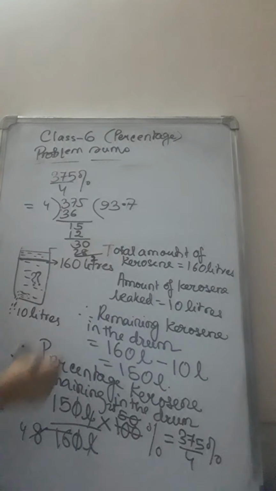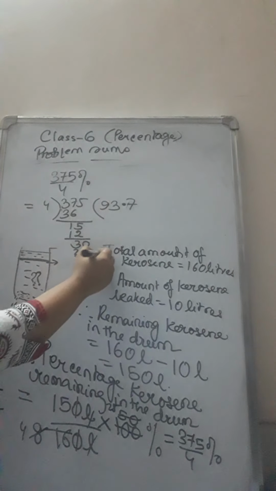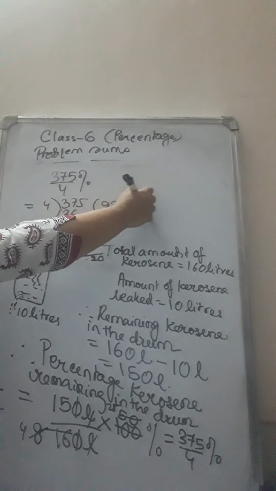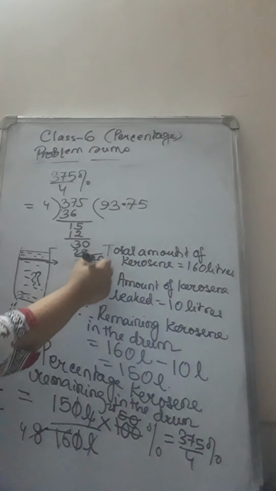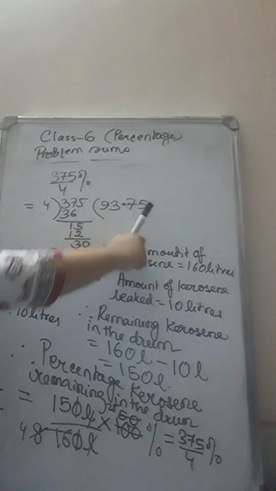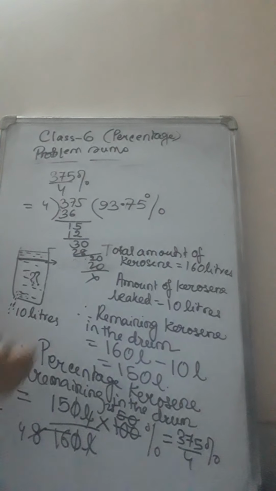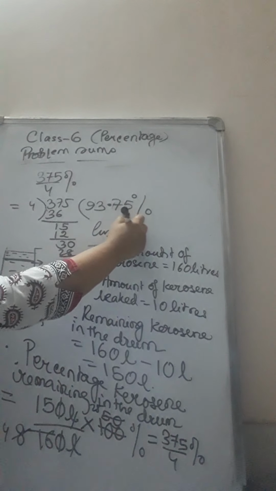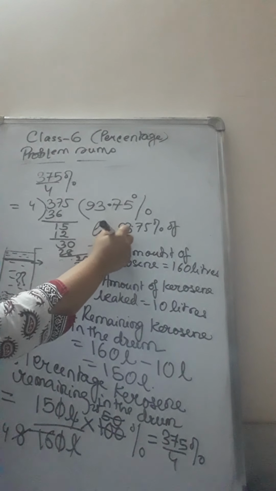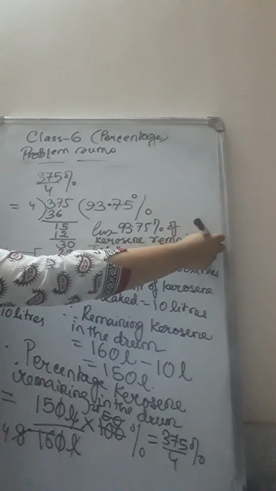Again 2 is left. So for the point you can take a 0, and 4 5s are 20. So the sum can be converted into a decimal fraction. So 93.75 percentage. So the answer is 93.75% of kerosene remained in the drum.